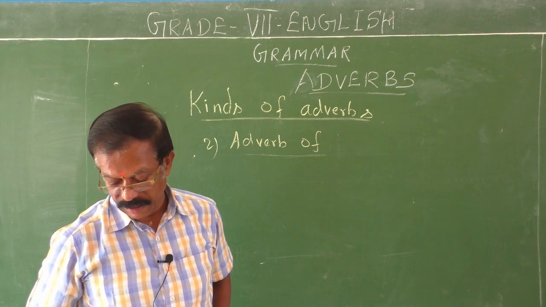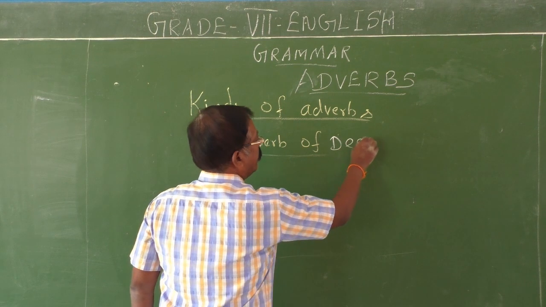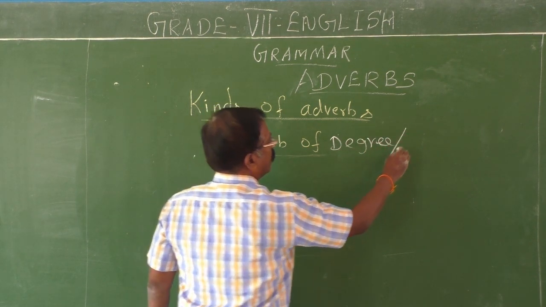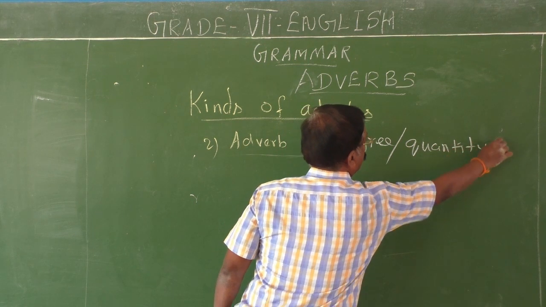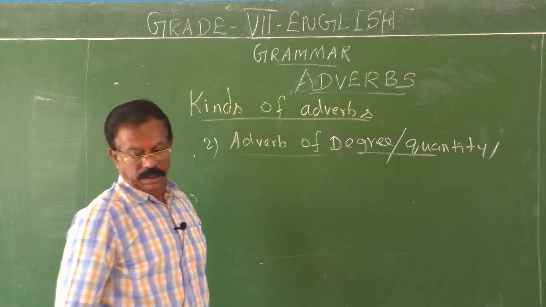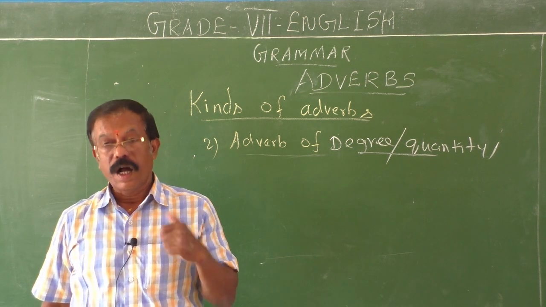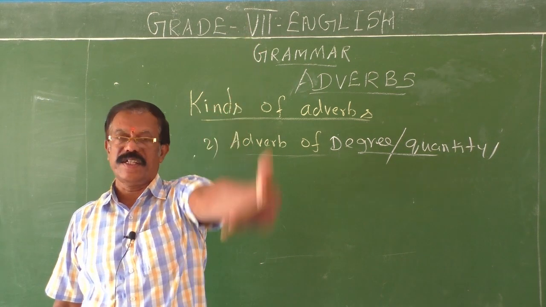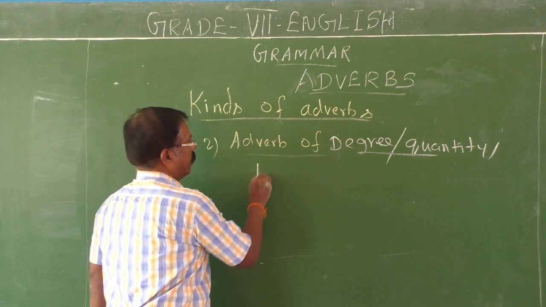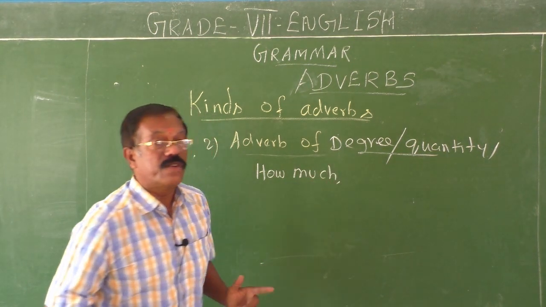Adverb of degree or quantity. How is it used? It shows how much or in what degree or to what extent an action is done. It answers the question how much. Listen to me carefully, children.